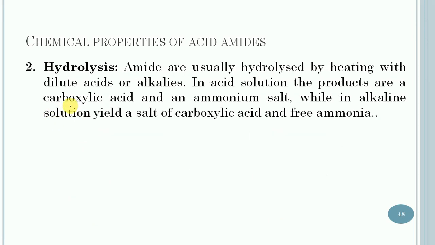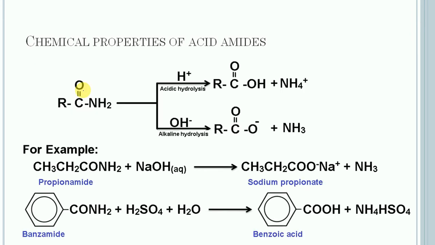So the next category is hydrolysis. In this case, amides are usually hydrolyzed by heating with dilute acid or alkalis. In acid solution, the products are a carboxylic acid and an ammonium salt, while alkaline solution yields a salt of carboxylic acid and free ammonia. Let us consider the examples of hydrolysis.